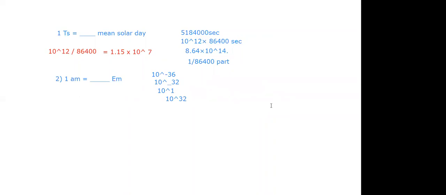Okay, so Aryan is getting 10 to the power 36. Okay. Sawmill, 10 to the power 32. Okay. Arpit, is it minus 32 or 32? Arpit, you had given 10 to the power 32 or 10 to the power minus 32?